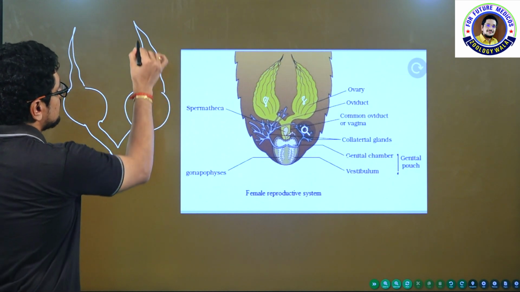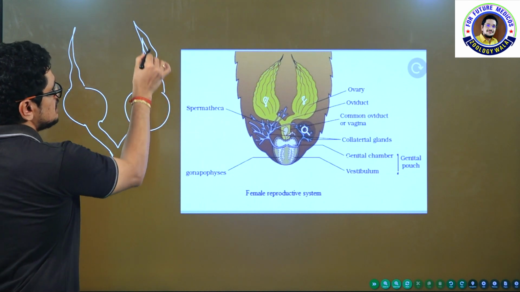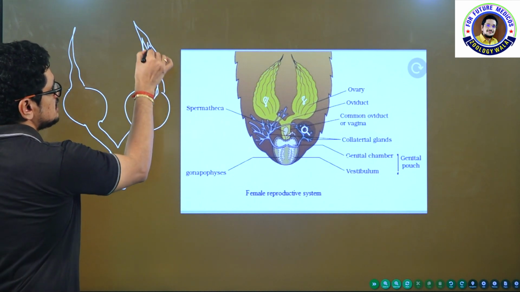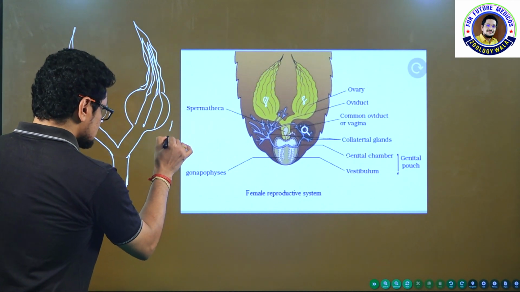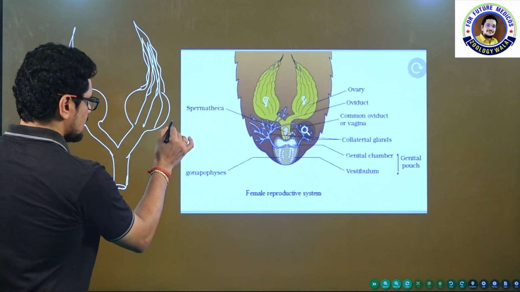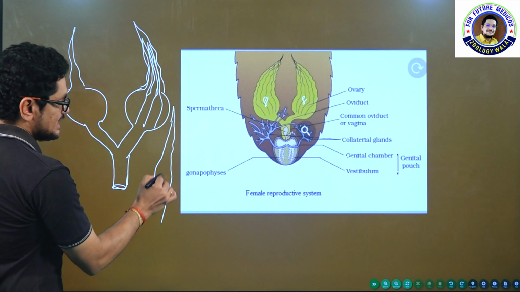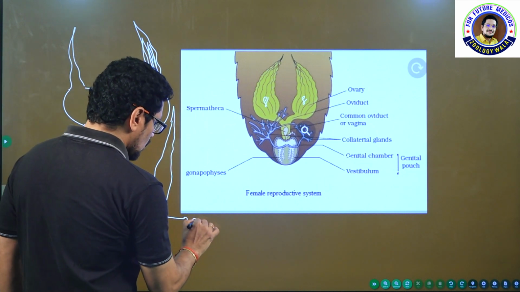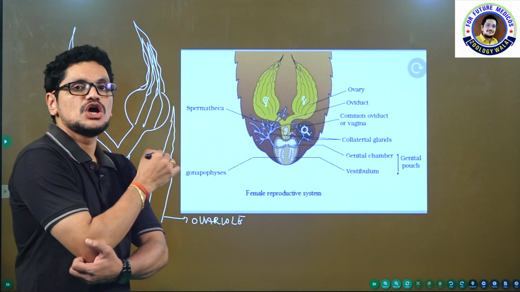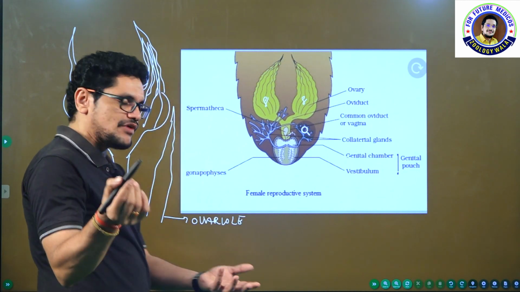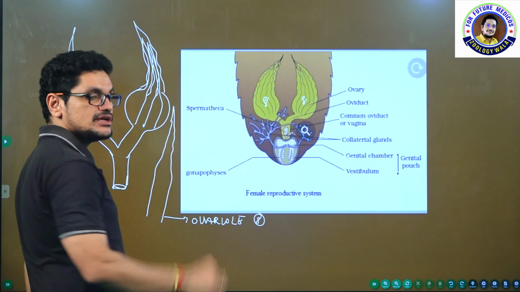I will represent. Here one structure, this is another structure like that, they are present. What are those? I will represent here. This is the structure present here. This structure is called ovariole, O-V-A-R-I-O-L-E. Ovariole is nothing but an ovarian tubule. How many ovarioles are present? 8 ovarioles are present here, 8 ovarioles are present here.